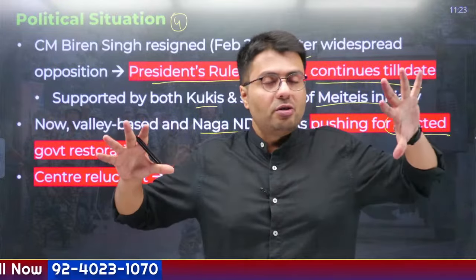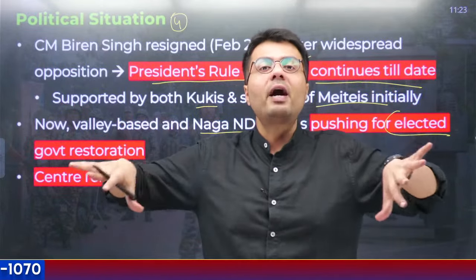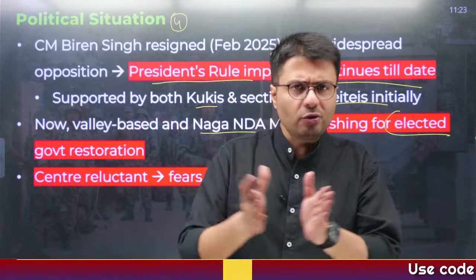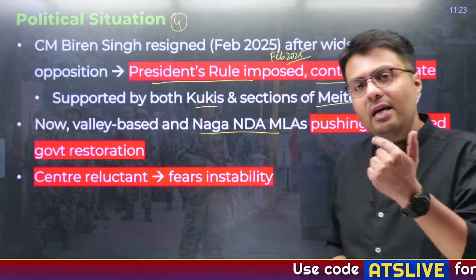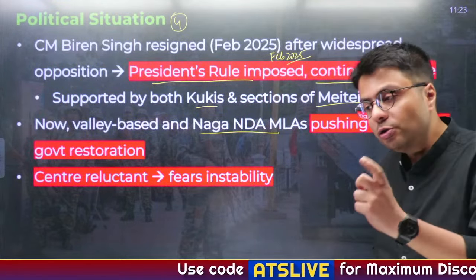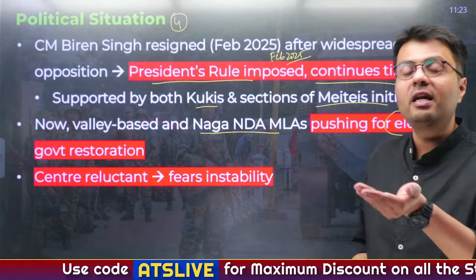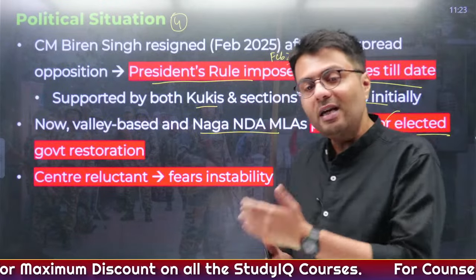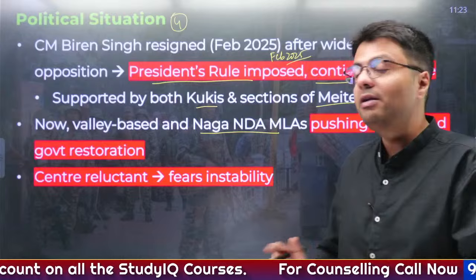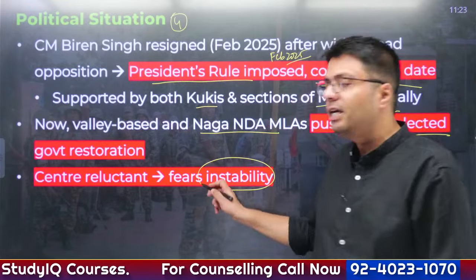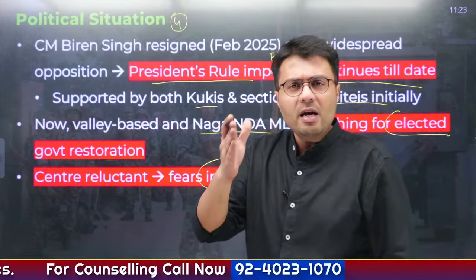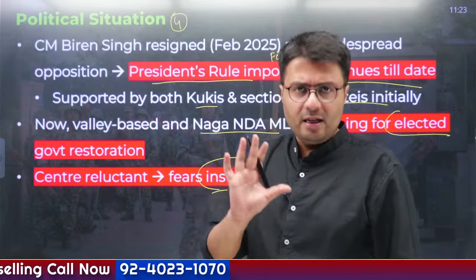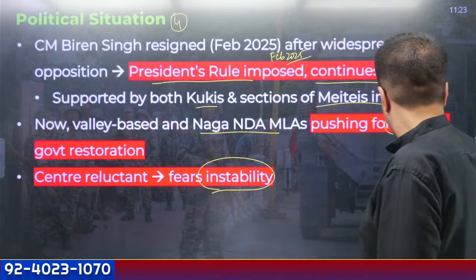Polarization means starting or strengthening of identities of two different sides, which is quite common in election, right? So central government is afraid. It wants to conduct an election so that a democratic government is set up in Manipur, but it still can't do so because it might result into further instability. And you need to understand, after a lot of efforts, government has been able to reduce the violence in the state of Manipur, right? So this is the fourth problem.